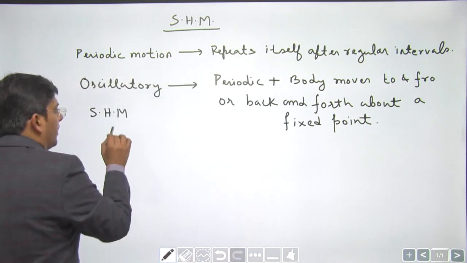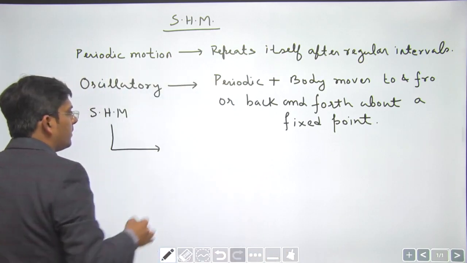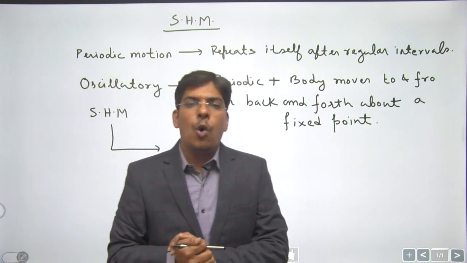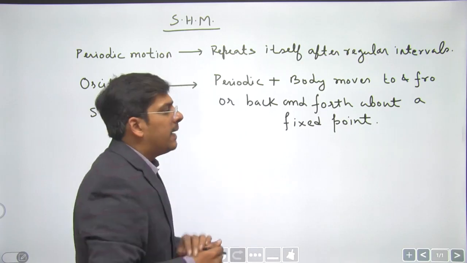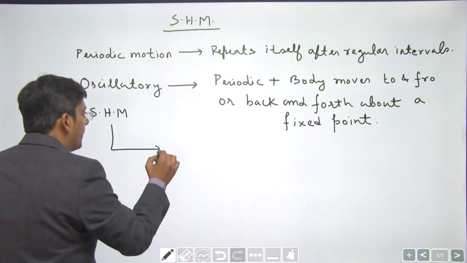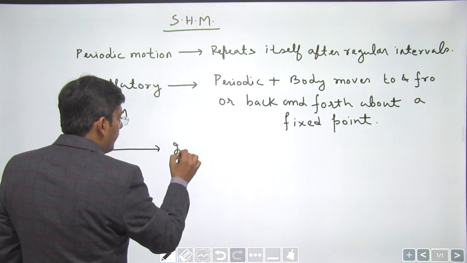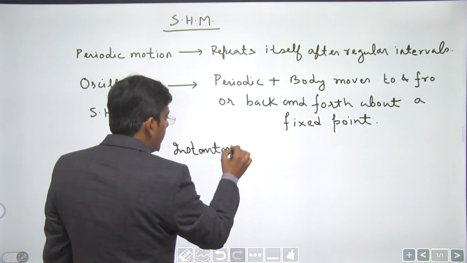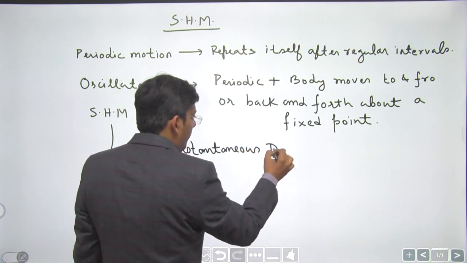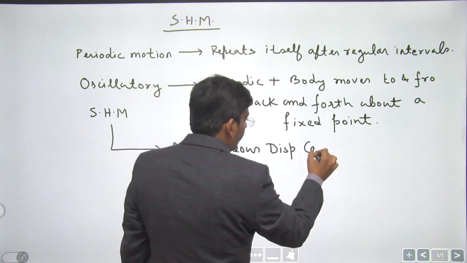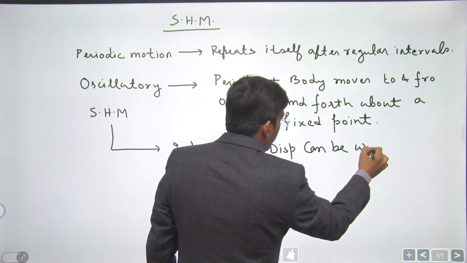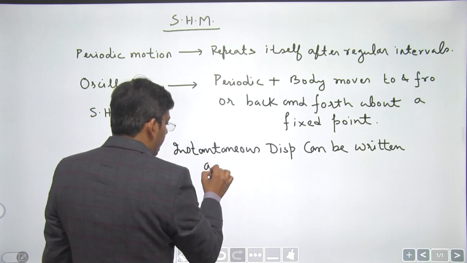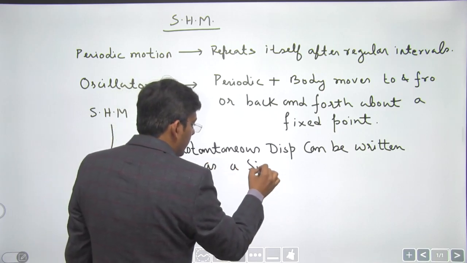Now, what about simple harmonic motion, dear students? In case of simple harmonic motion, the body moves either to and fro or back and forth. Plus, the additional thing is that for a simple harmonic motion, the instantaneous displacement can be written as a single harmonic function.